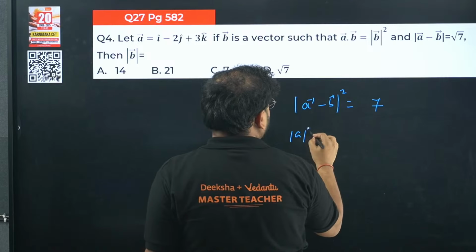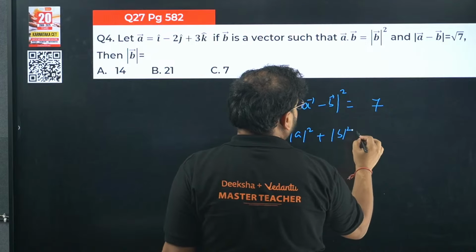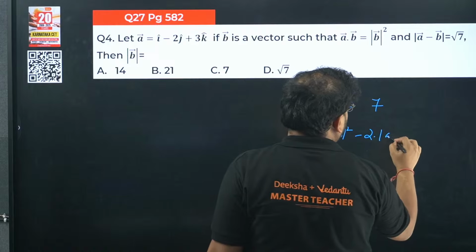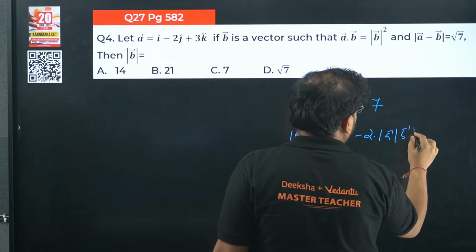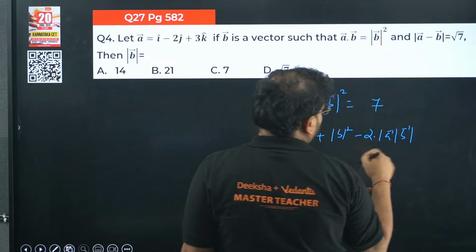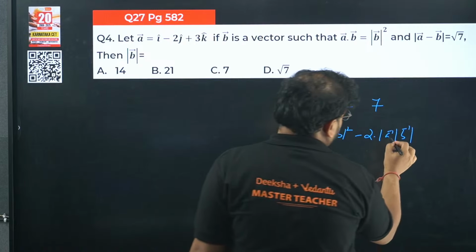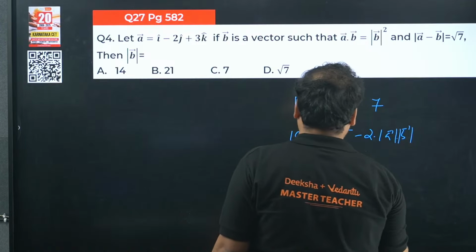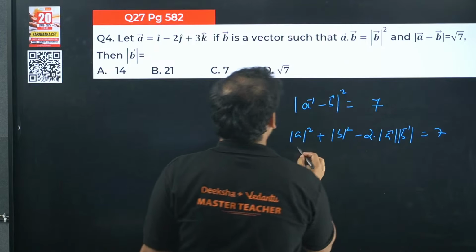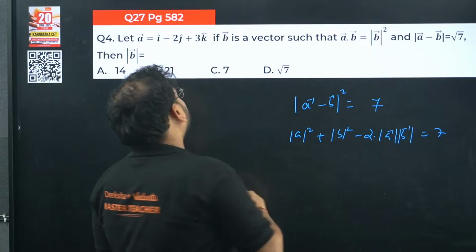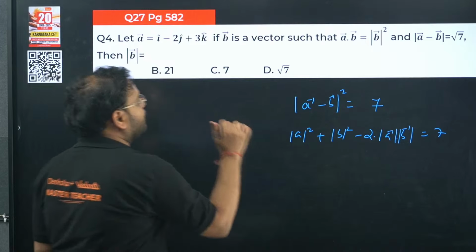We'll get 7 here. So mod of A square plus mod of B square minus twice of mod of A into mod of B, right? And the dot, if you take it, will become the dot product only, right? The dot product is equal to B square, and the whole thing equals 7. This is going to be square of A. How much is that? 9 plus 4 is 13 plus 1 is 14.